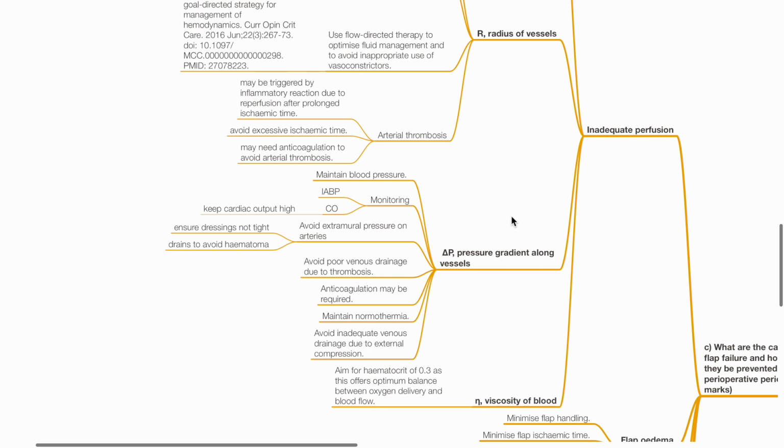Maintenance of pressure gradient along the vessel ensures adequate blood flow. This can be done by maintaining blood pressure, close monitoring with intra-arterial blood pressure, and cardiac output monitoring. Maintain high cardiac output. Avoid extramural pressure on arteries. Ensure dressings are not tight, and install drains to avoid hematoma. Avoid poor venous drainage due to thrombosis. Anticoagulation may be required. Maintain normothermia and avoid inadequate venous drainage due to external compression.